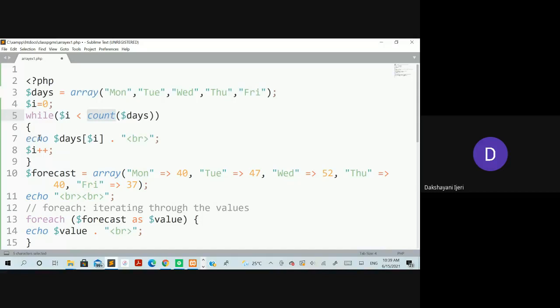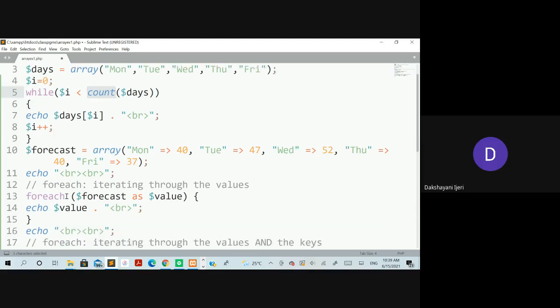For printing anything on the screen in PHP, you know that you use echo followed by the value at each position. The values are stored in $days, but you want to print them one by one, with the current iteration $i, followed by a new line each time. For that you include the HTML new line, which needs to be in double quotation marks within the echo to get executed. To concatenate these two things, you use the dot operator, and to continue with the next iteration, you increment the iteration variable here, right?